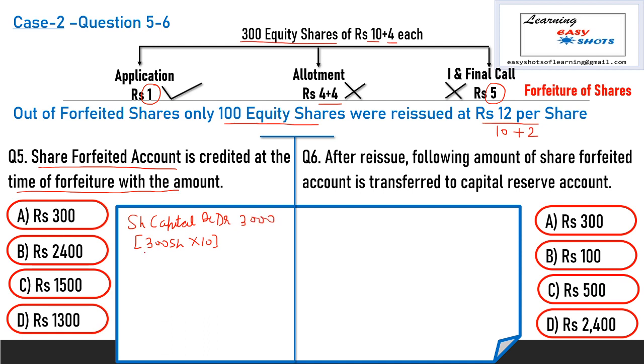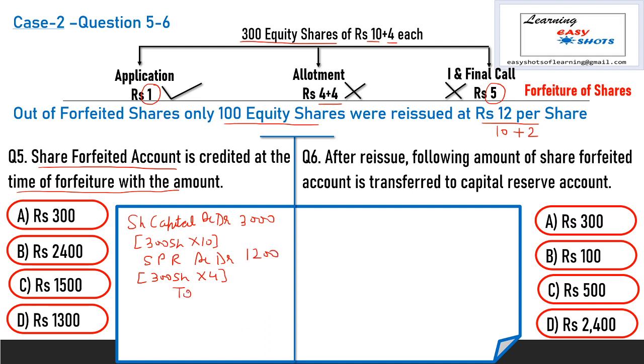Now the shareholder does not pay the premium amount, so when we cancel the premium amount, we debit the security premium reserve at the time of forfeiture. Number of shares are 300 and the premium amount per share is rupees 4, so the premium amount is 1200.